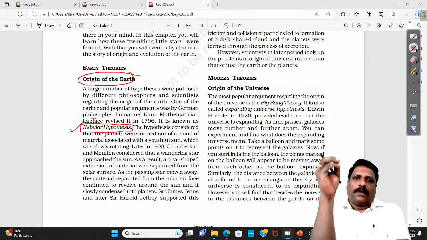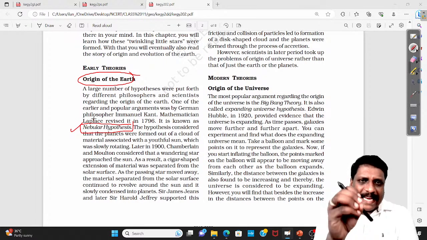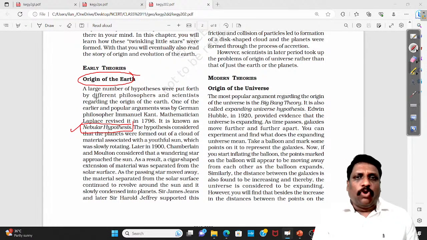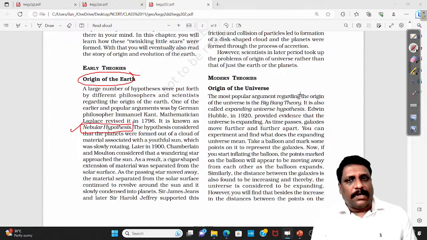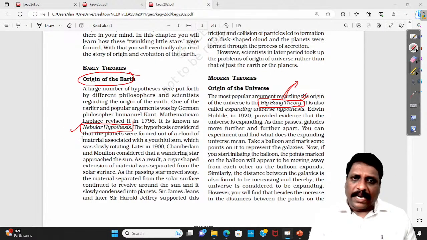Now, what term should I look for in any chapter? Once you read it, you'll find some terms or words given in italics. You have to concentrate on these words. For example, nebular hypothesis is given in italics.